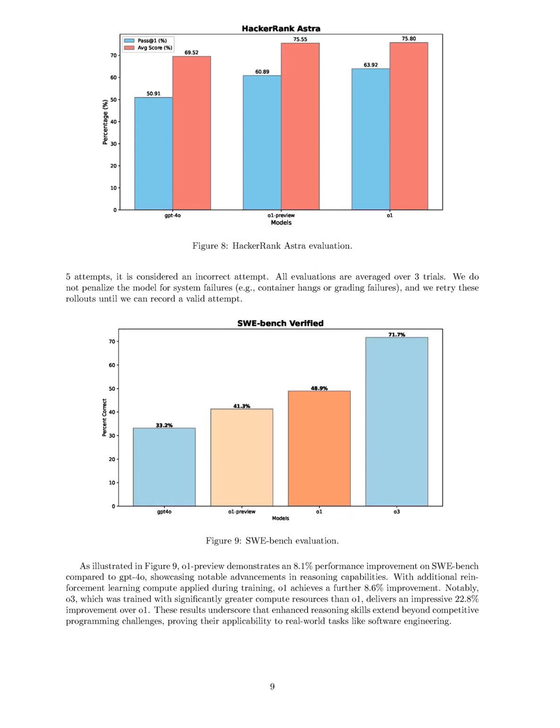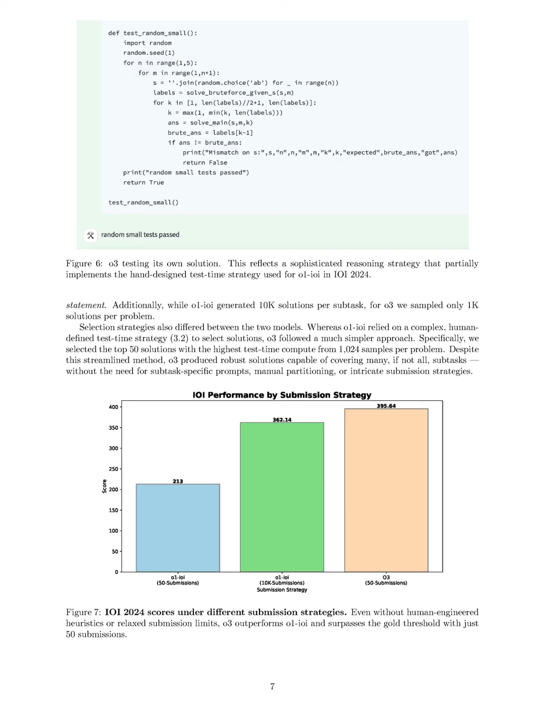The proposed methodology for the O1 IOI and O3 systems involves several key steps in generating candidate solutions and final submissions for competitive programming tasks. First, the model generates a large number of candidate solutions for each problem, with O1 IOI sampling 10,000 solutions per subtask, while O3 samples 1,024 solutions from a single prompt.